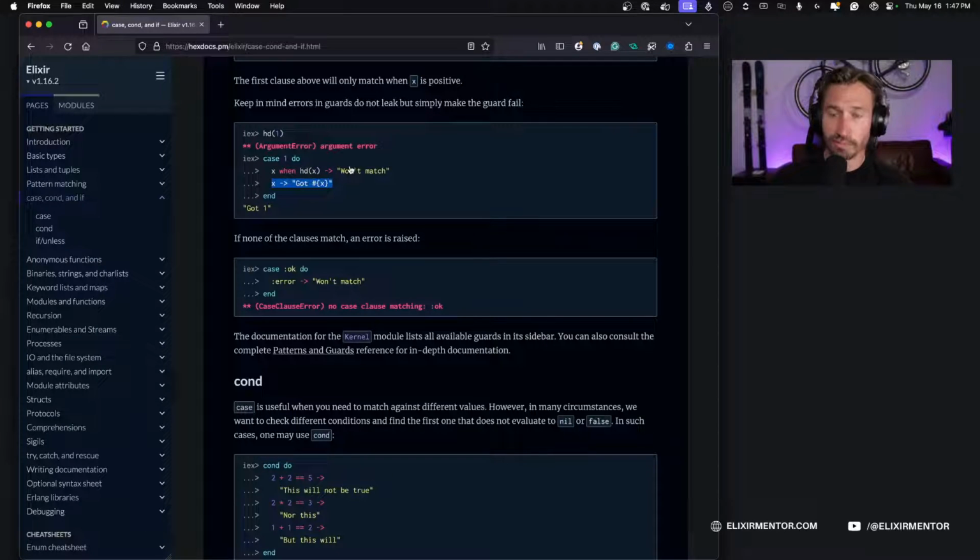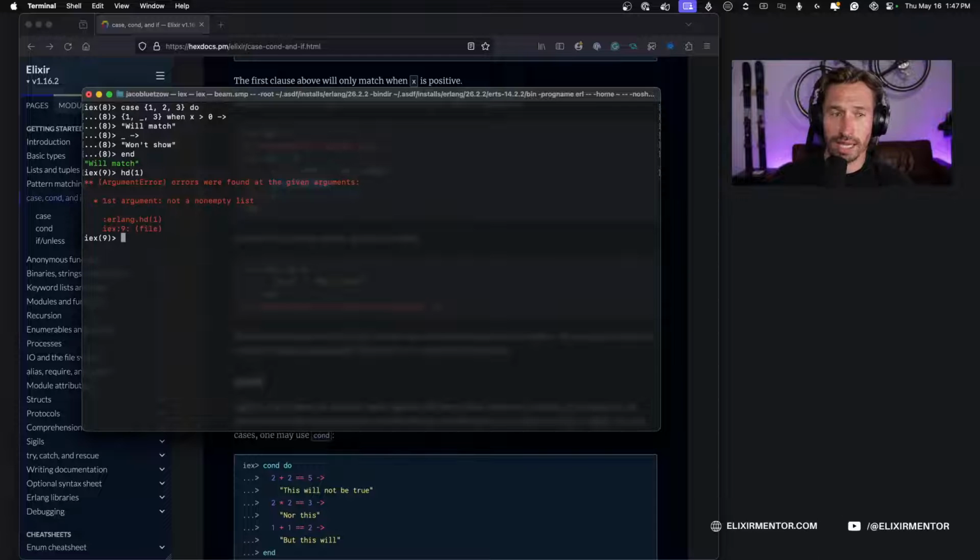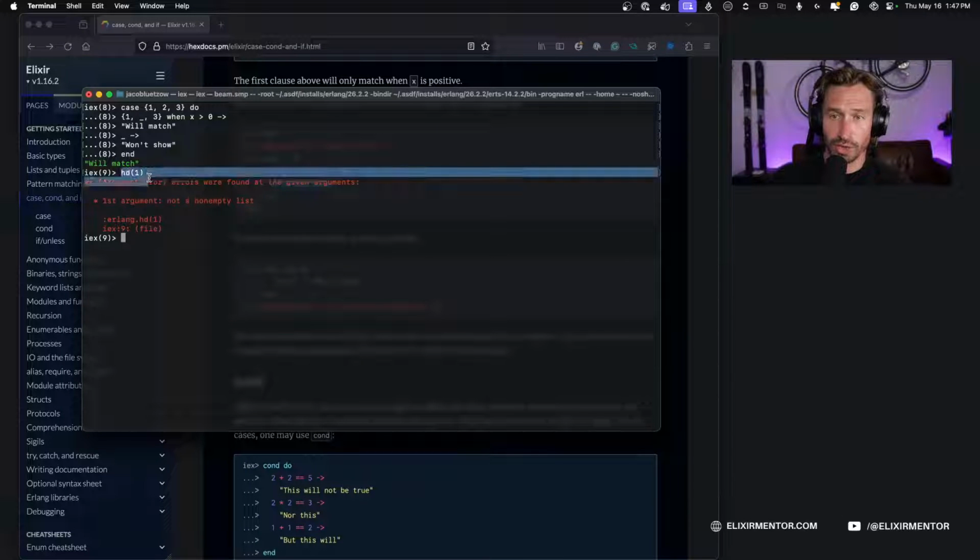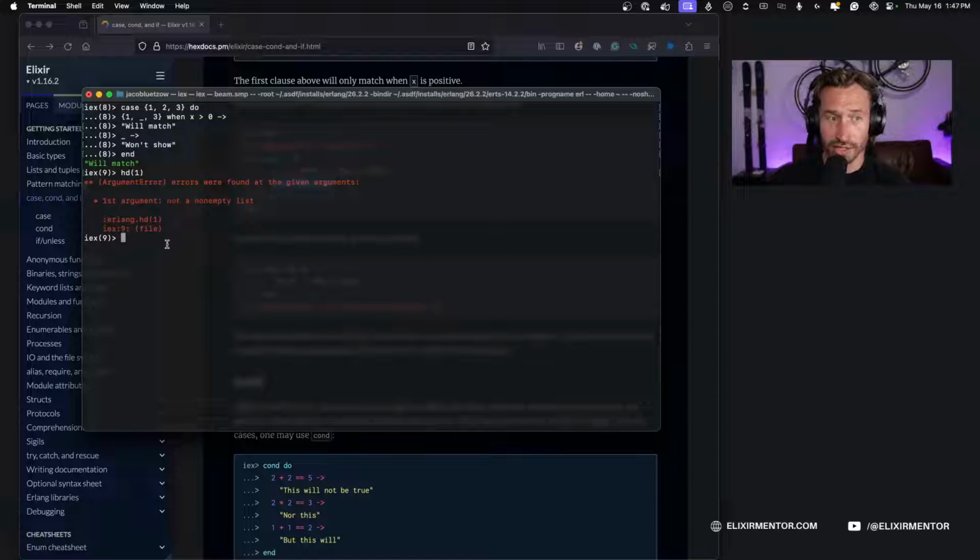All right, that's cool. So let's go ahead and try this example out. So we just saw if we try to pass a non-list into the head function, we get an error. So now if we create our case statement where we're checking against our case equaling 1, and we say x when hd x, this won't match.